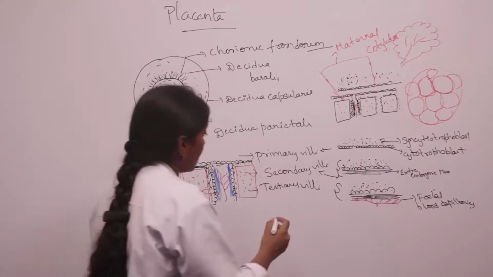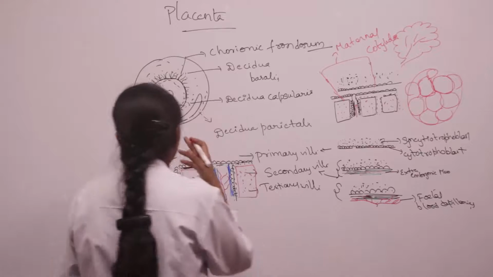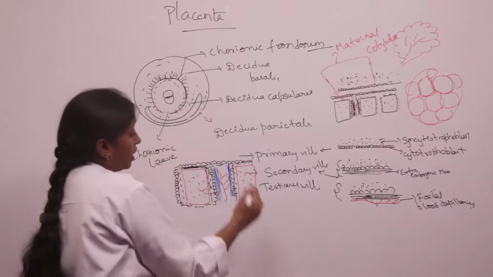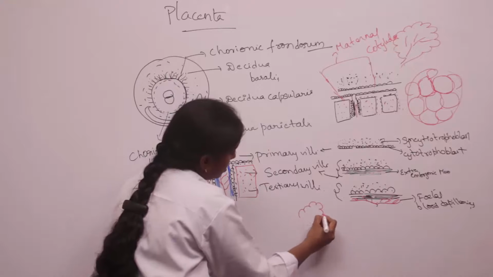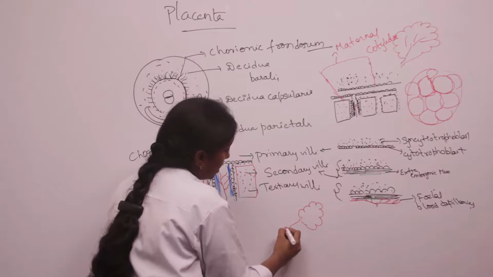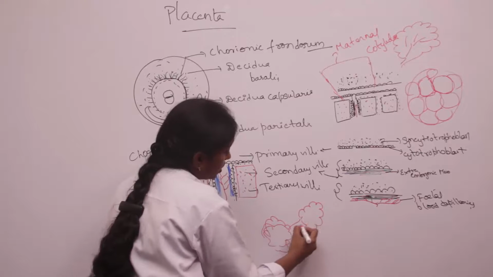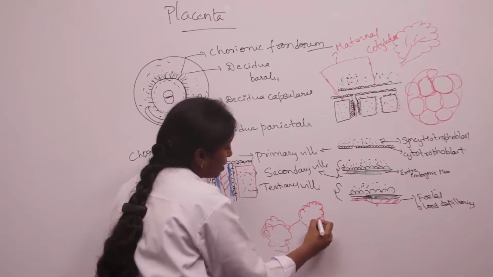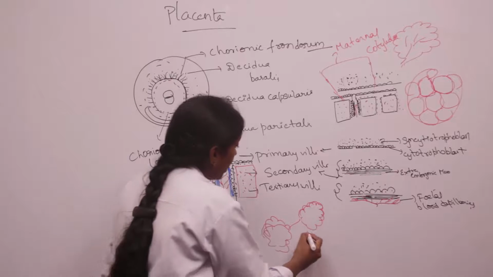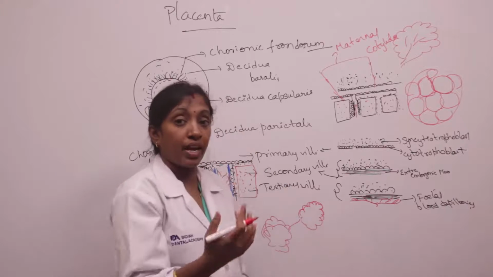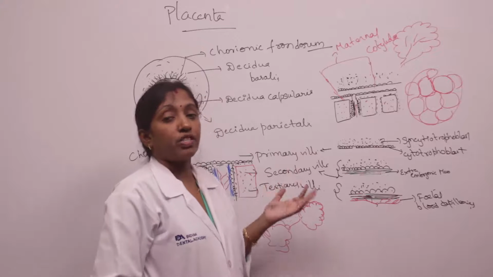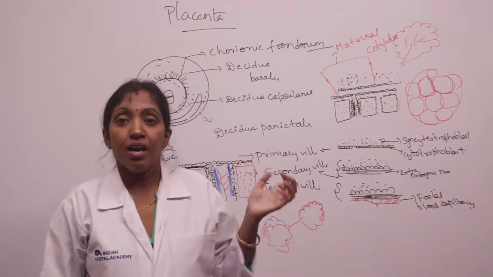And sometimes a separate placenta is present here, some placental tissue is present separately, and we call it placenta succenturiata. These are some of the abnormalities of the placenta.